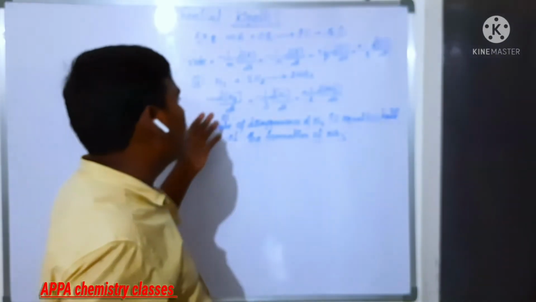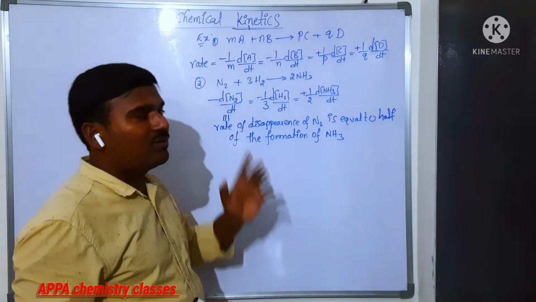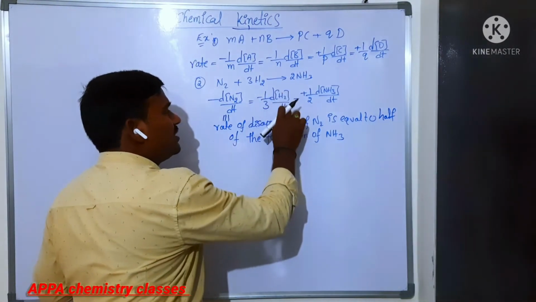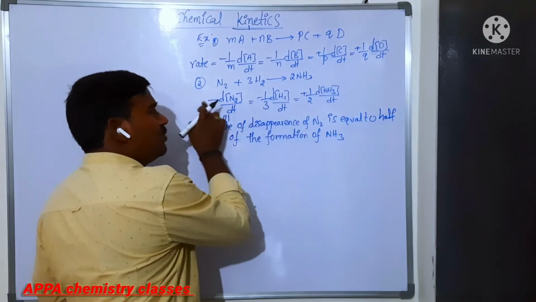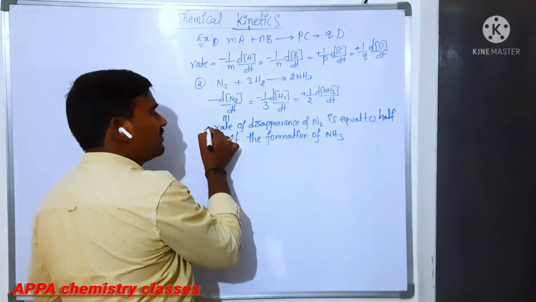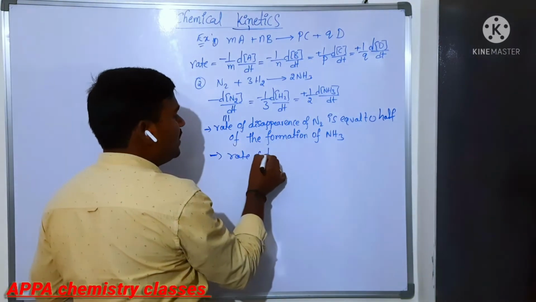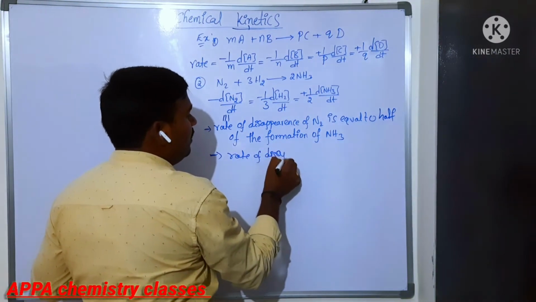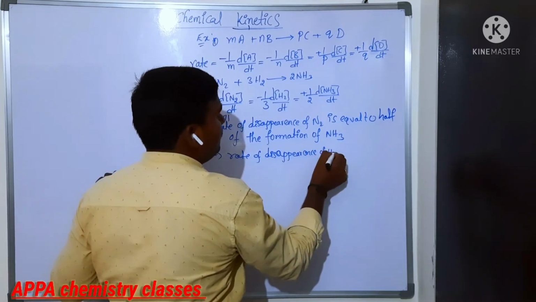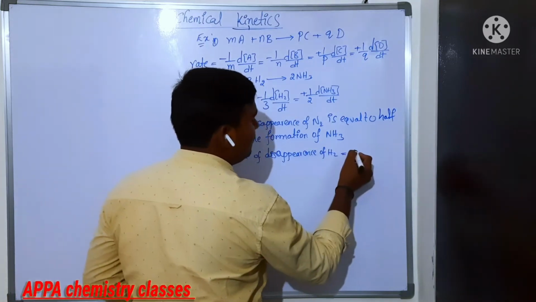Similarly, the rate of disappearance of hydrogen is 3 times the rate of disappearance of nitrogen. Is that correct or not? Now rate of disappearance means minus dH2 by dt. This 1 by 3 you take to this side, 3 into dN2 by dt. Then the rate of disappearance of hydrogen is how many times the rate of disappearance of nitrogen?